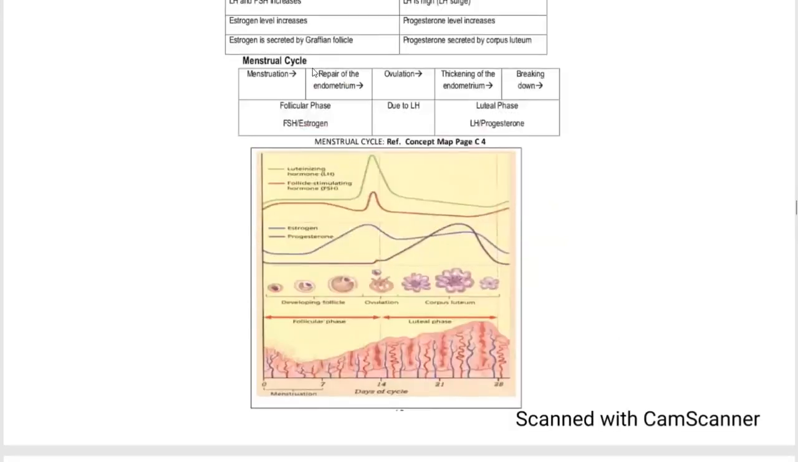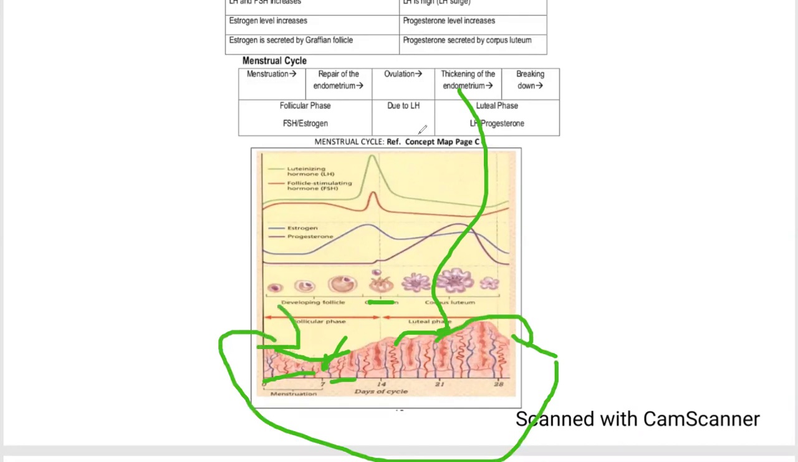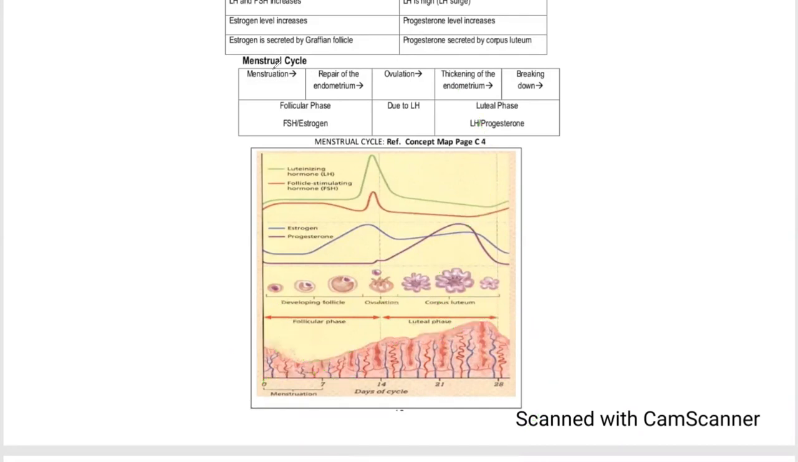This is the diagram. This phase is the menstruation phase. This is a small phase, first we get the ovulation phase, and then thickening of the endometrium. You can see the endometrium is not that thick. Here is the thickening of the endometrium, the luteal phase, and then it is broken down once again, and the cycle repeats. That's why it is called a cycle.